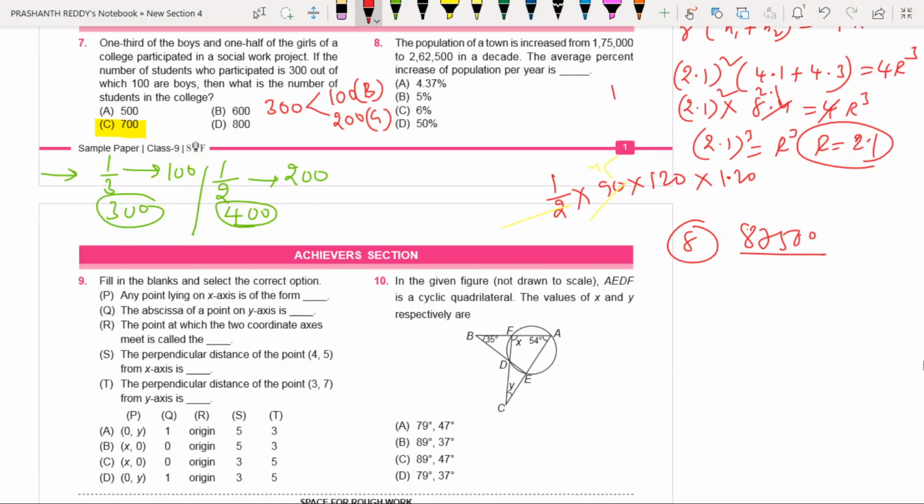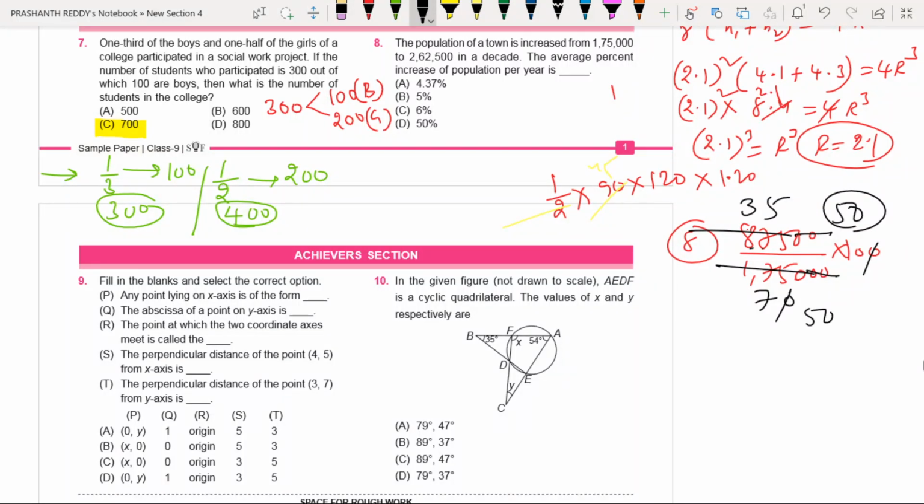87,500 increased. On what value? On 1,75,000, into 100. Now we can simplify this. The two zeros cancel. 25 threes are 75, 75 means 12 left, that is 125. 5 sevens are 125. Therefore the zeros cancel and what you are getting is 50. So simply you can take 50 percentage. I hope you understood how much percentage.